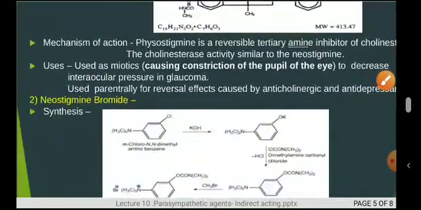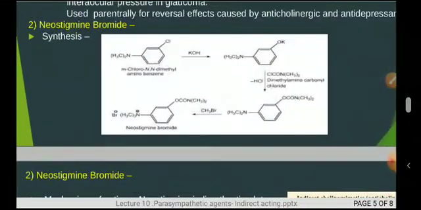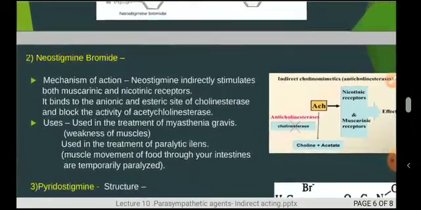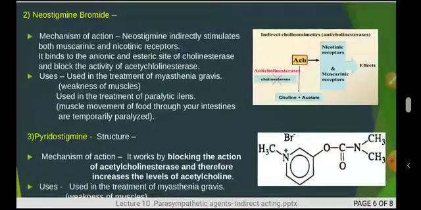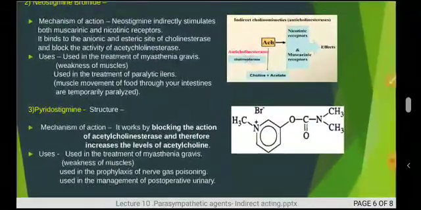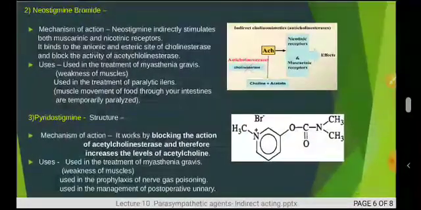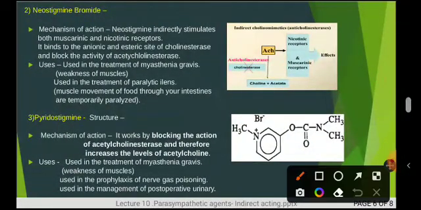Now moving towards the mechanism of action, as I told, neostigmine has the same mechanism of action as physostigmine. So see here properly. In the case of neostigmine, it is an indirectly acting drug. It indirectly stimulates both the muscarinic and nicotinic receptors, as I showed here.